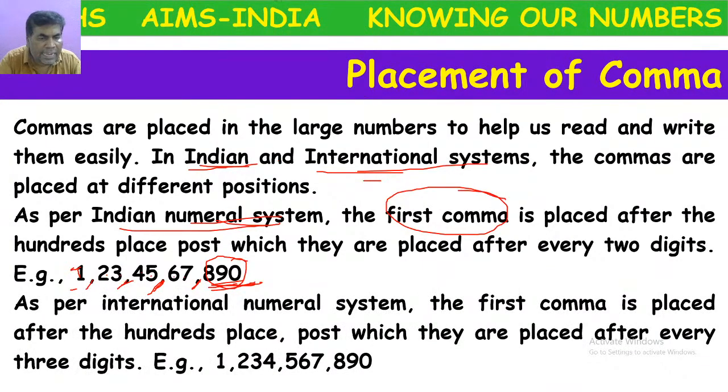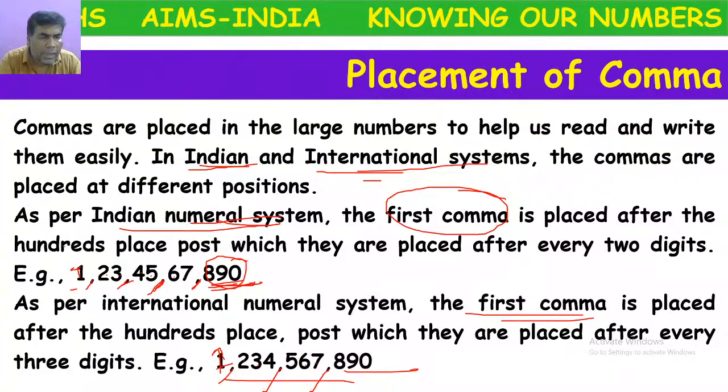Whereas in the international system, throughout the number, the placement of commas is the same. The first comma is placed after 3 digits like the Indian system. After that, for every 3 digits: thousands, 10,000s, 100,000s, comma. Millions, 10 millions, 100 millions, comma. Billions, like that.